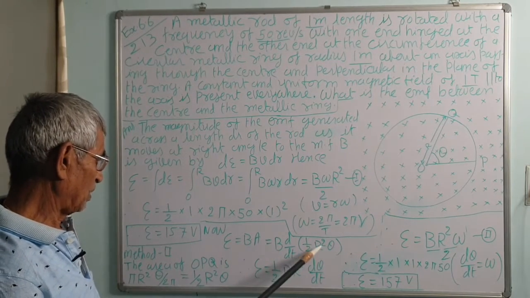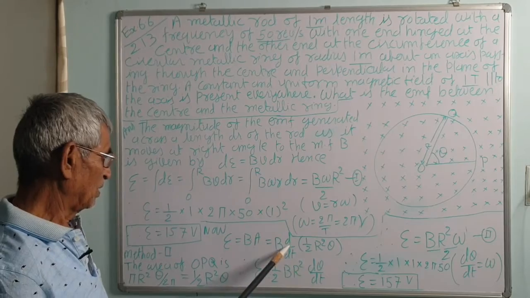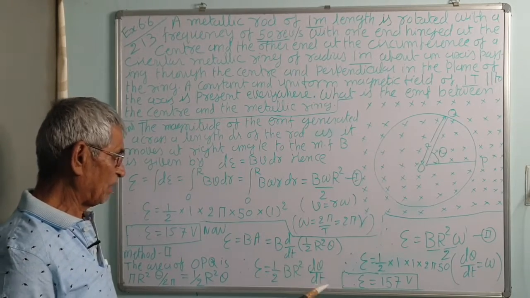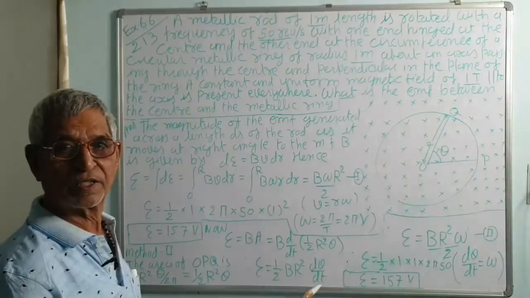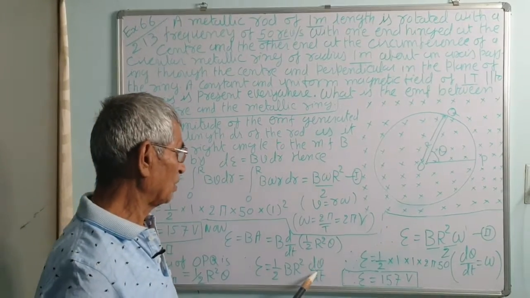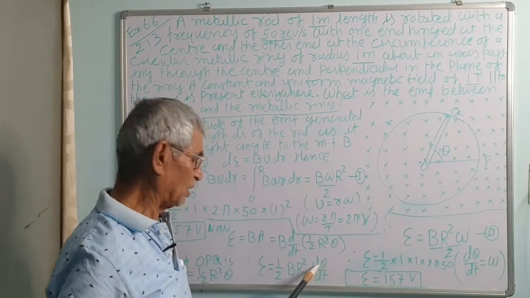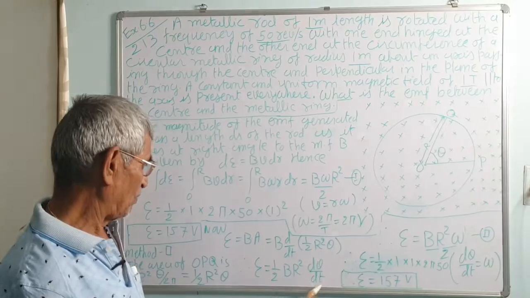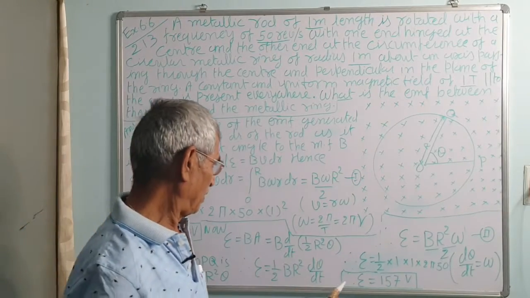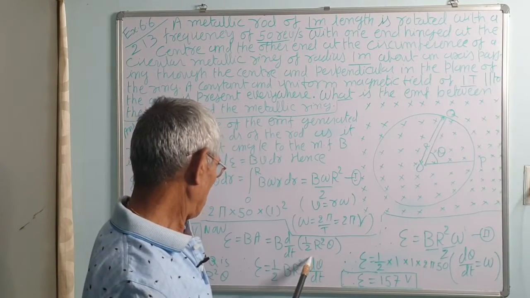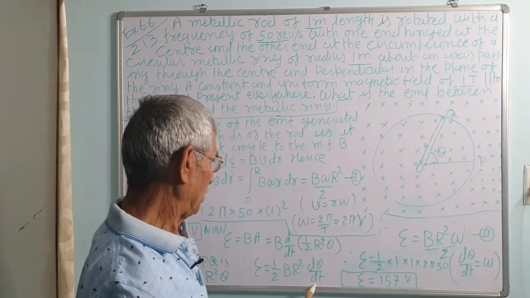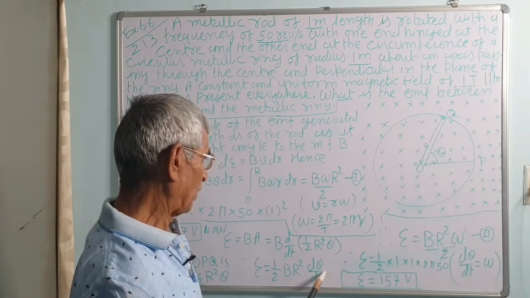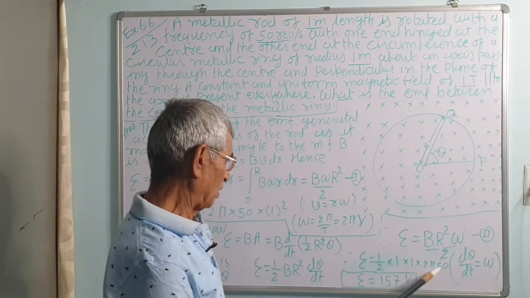So, half B r squared is taken common, d theta by dt, and d theta by dt is omega, the angular velocity, the rate of change of angular displacement. If the angular displacement is d theta in dt time, the angular velocity is d theta by dt, correct. So, d theta by dt is omega, and omega is 2 pi nu.